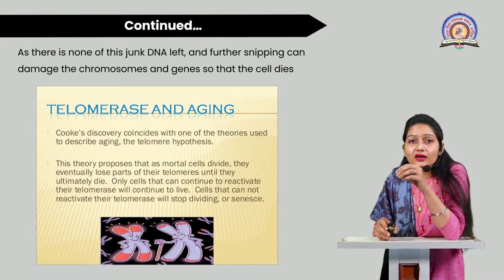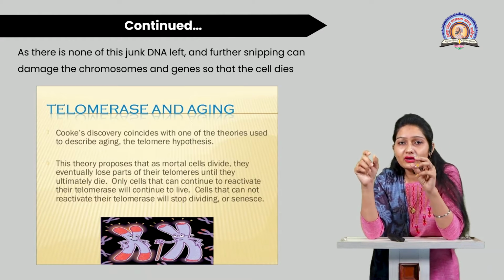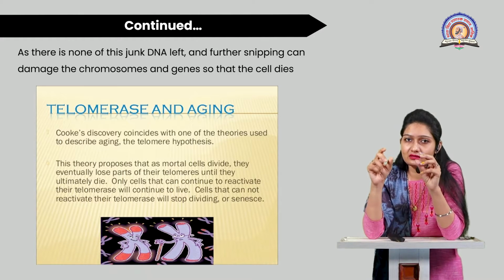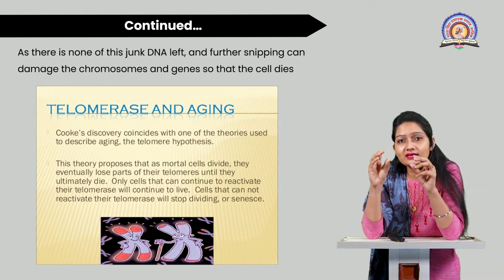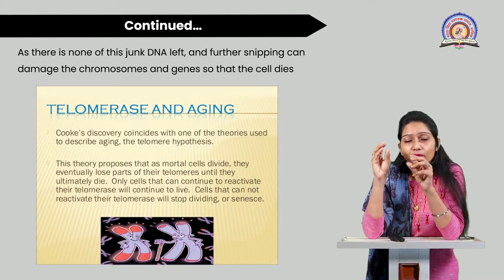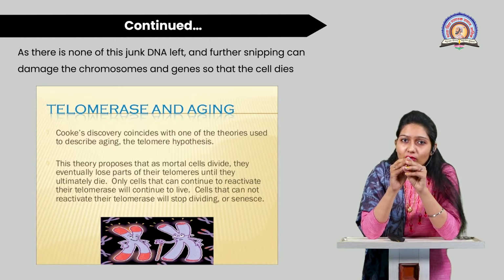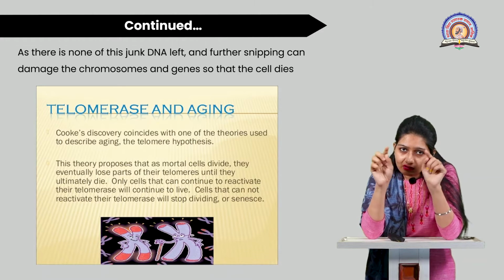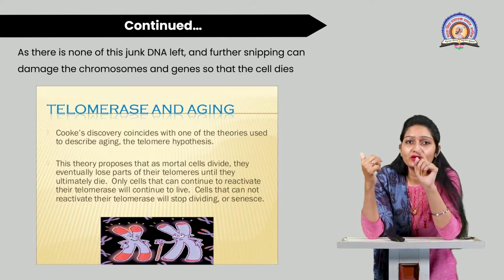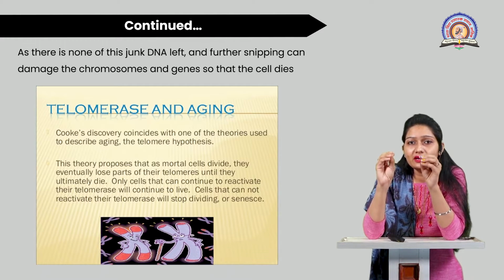That means telomere and telomerase are the two concepts. The longevity of the telomere depends on the telomerase enzyme. This telomerase enzyme is mostly useful for the longevity of this telomere, which is located at the end portion of the DNA. You can see it here in this figure, right? So telomerase and telomere are directly proportional.